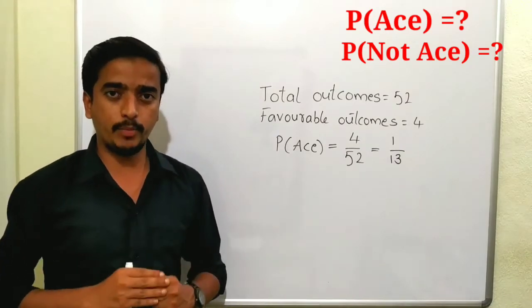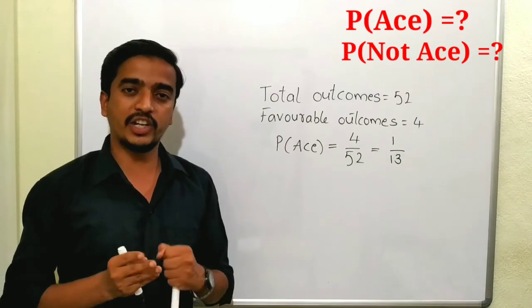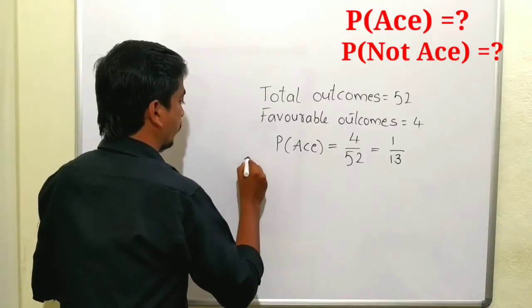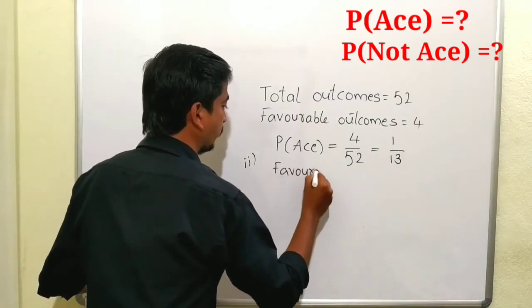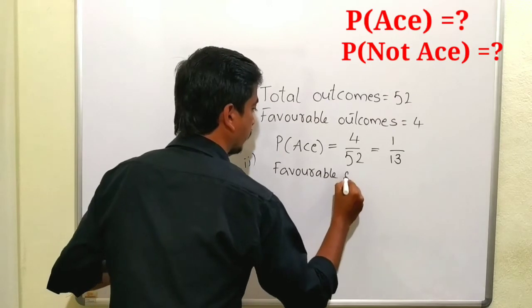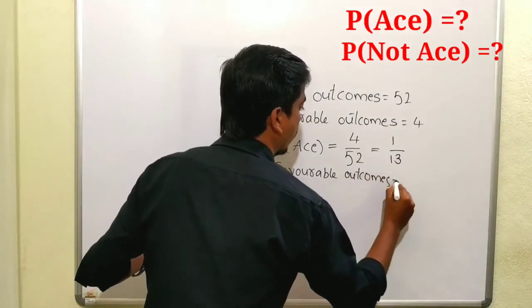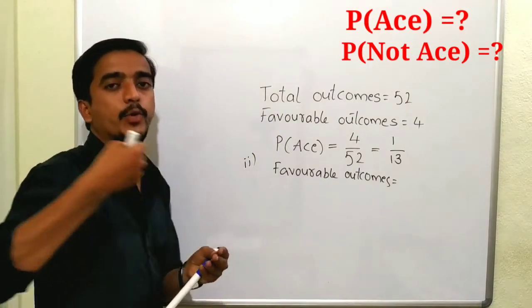Now what is the probability of getting a not ace? How many cards are there which are not aces? Let us find it. In the total deck of cards, remove the aces.